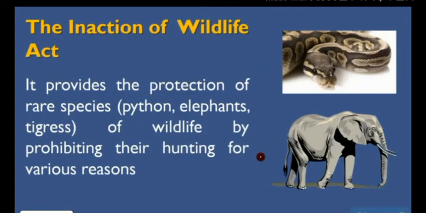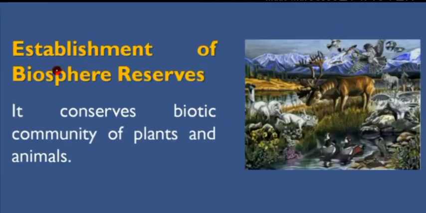First one is the enactment of the wildlife act. It provides protection to rare species like python, elephant, tigers, by prohibiting their hunting for various reasons. Means we will not hunt them at all. Second one is the establishment of biosphere reserves. It conserves the biotic community of plants and animals.